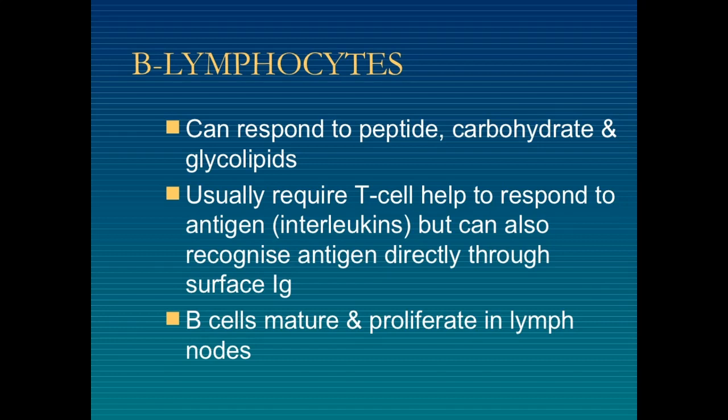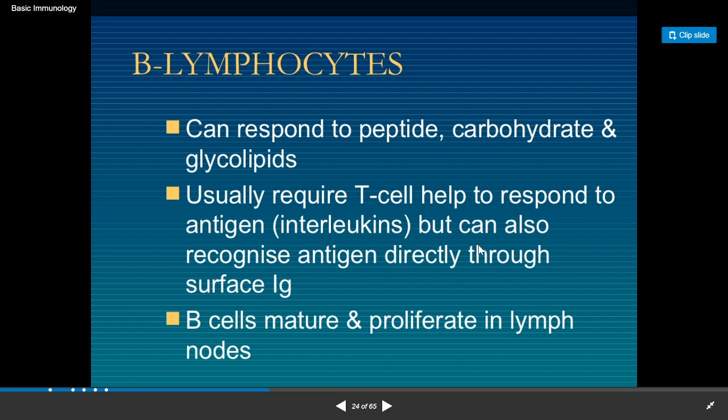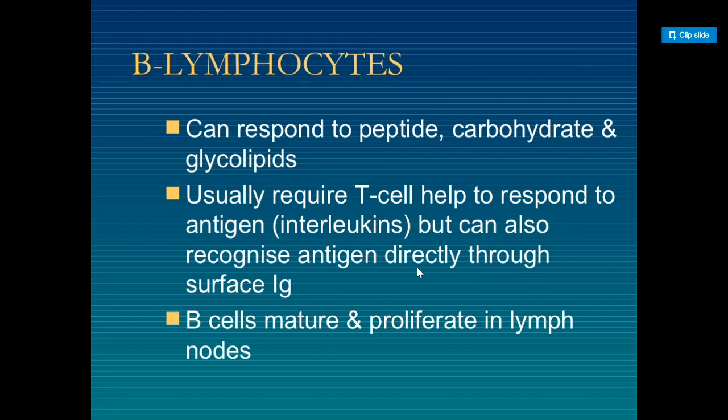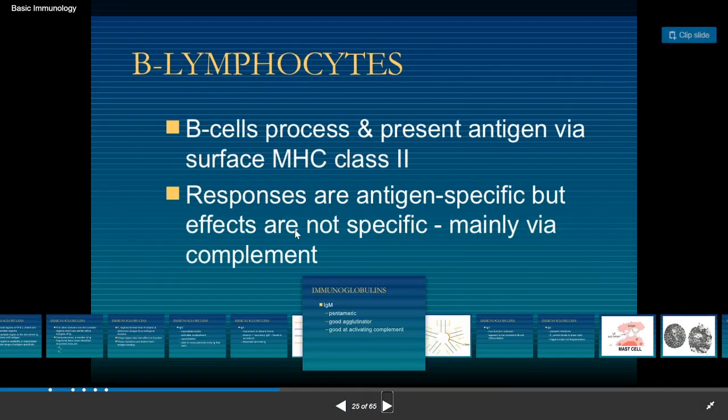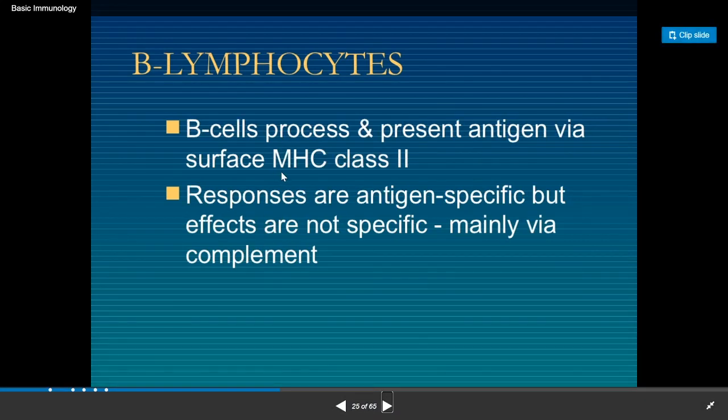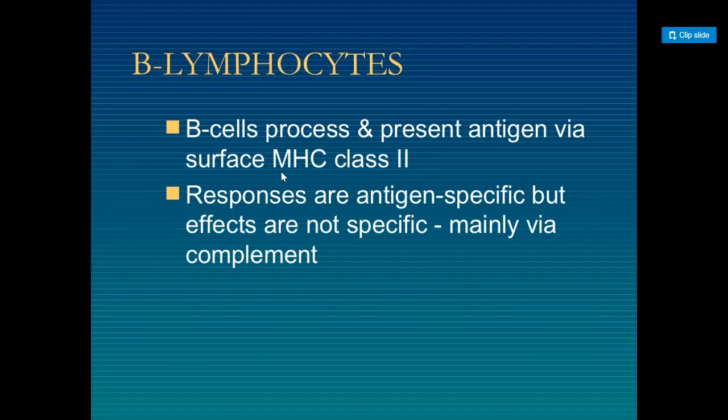Usually they require T cell help to respond to the antigen, but can also recognize antigen directly through the surface immunoglobulin. B cells mature and proliferate in lymph nodes. B cells process and present antigen via surface MHC class 2.